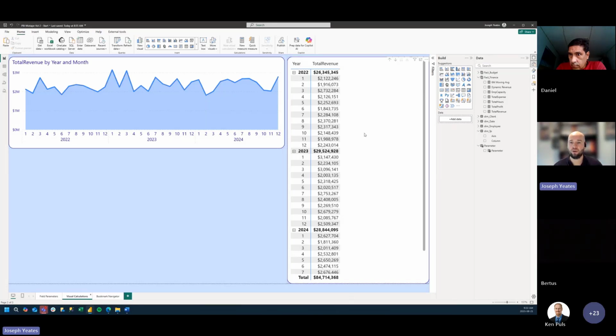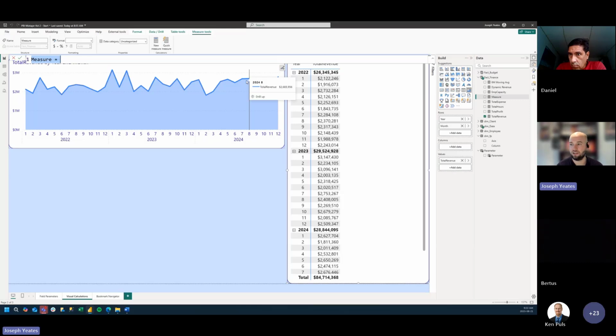So to add a running total to our matrix visual here, which just aggregates this total revenue over time, the way to do this is to create a DAX measure. So why don't we create a new measure, and we'll call this revenue running total.